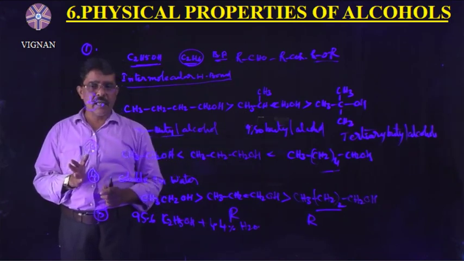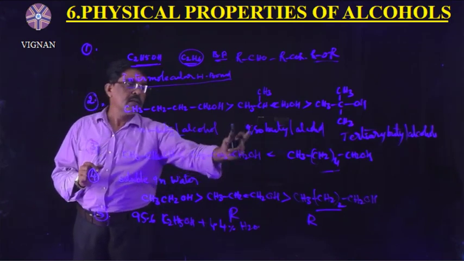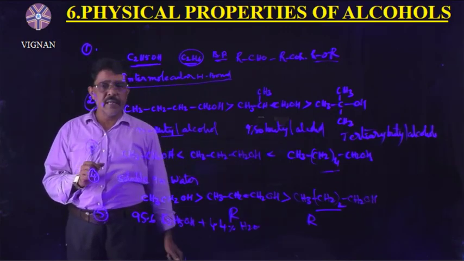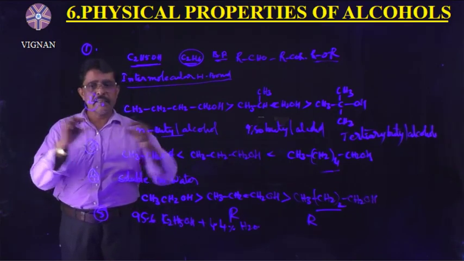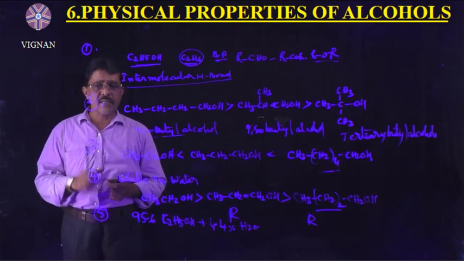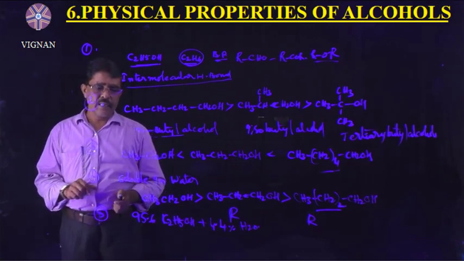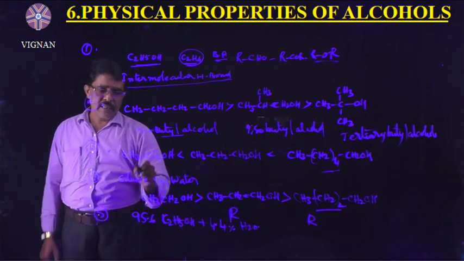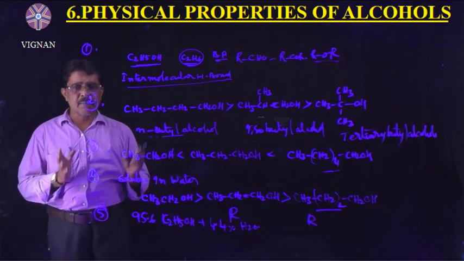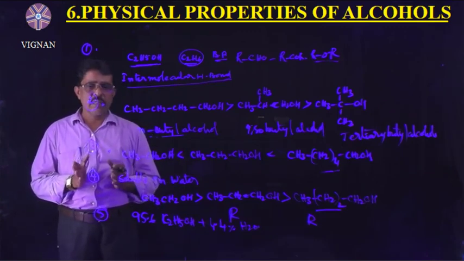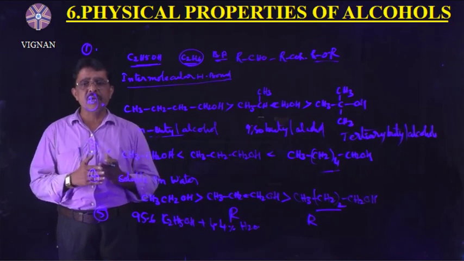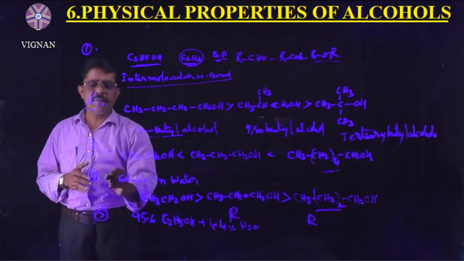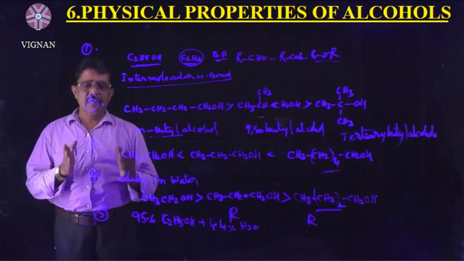N-butyl alcohol has higher boiling point than iso and tertiary butyl alcohol. Why? Because this is the straight chain compound. N means normal. After that, as the number of carbon atoms increases, the boiling points of alcohols also increase due to increase in van der Waals forces.